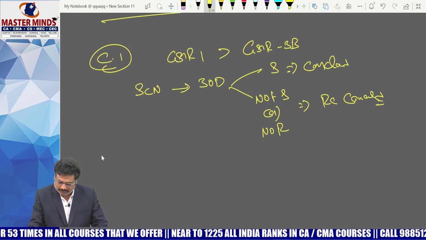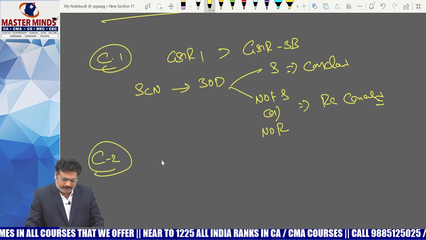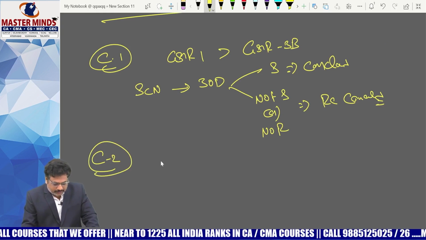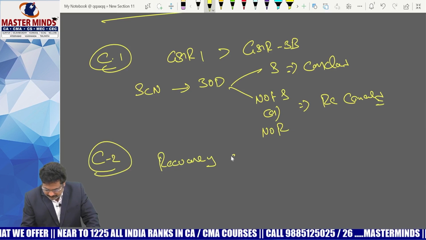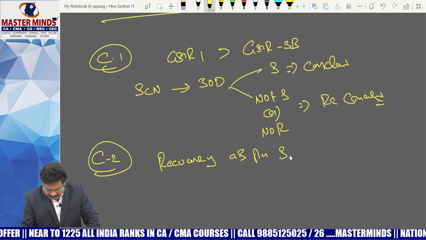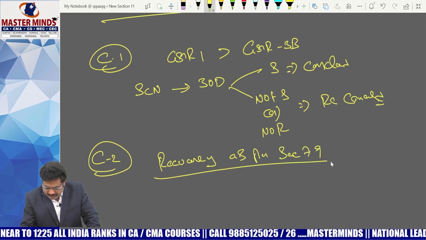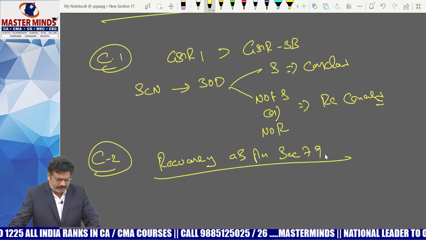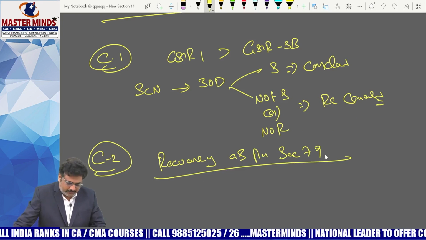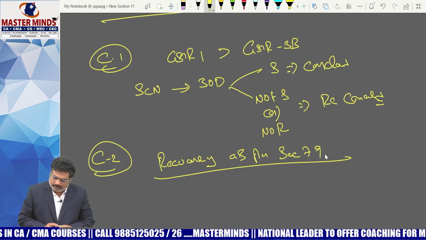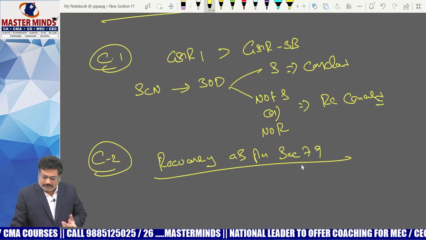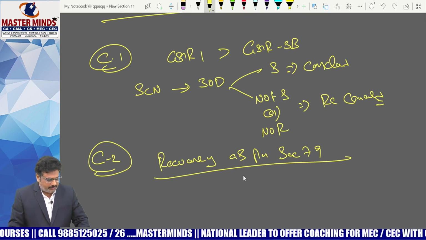Okay, now the second one. Consequence 2 is recovery as per section 79. But for this, there is no effective date that was specified. That's why, even though it is there in this particular case, what is this recovery here?